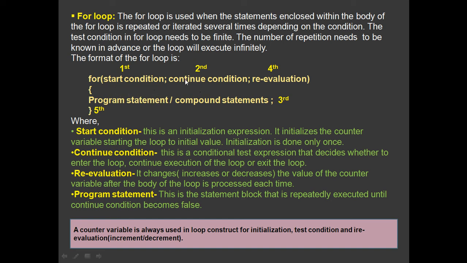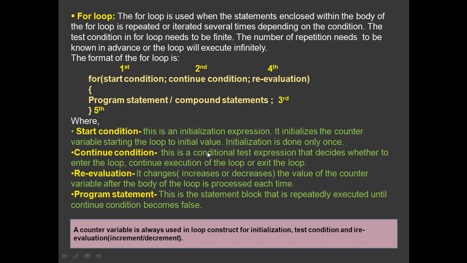Okay, now the continue condition is the second step that will be done in the for loop. This is the conditional test expression that decides whether to enter the loop. That means if the condition is true, then you can execute the body of the loop, you can enter inside the loop, or as long as this condition is true, you can continue execution of the loop. That means the body of this loop will keep on continuing. Clear?